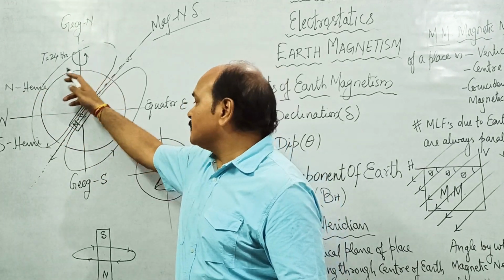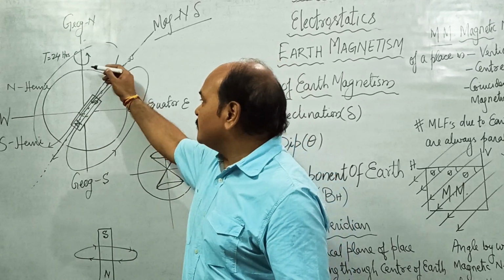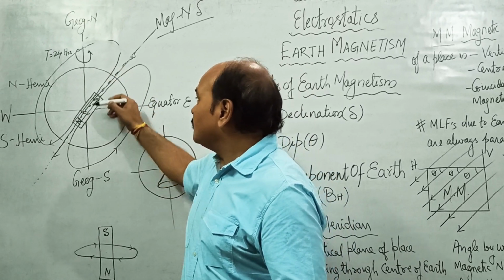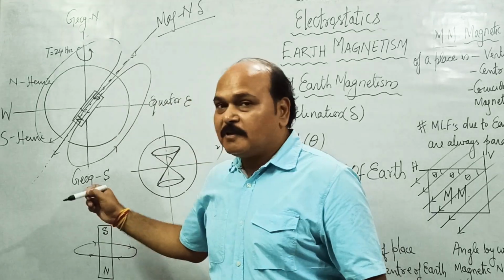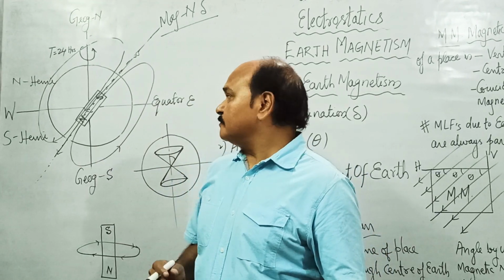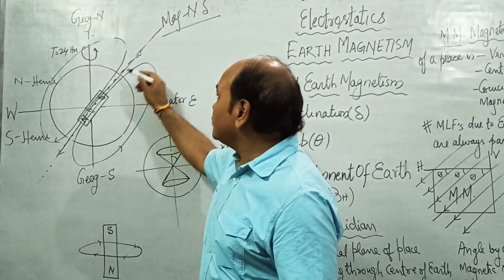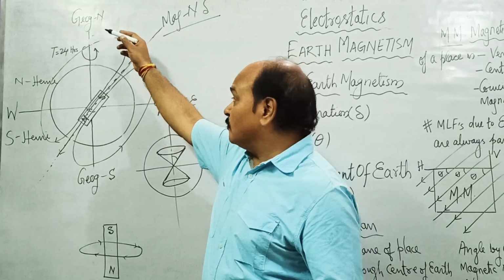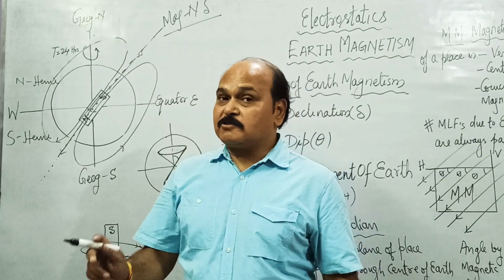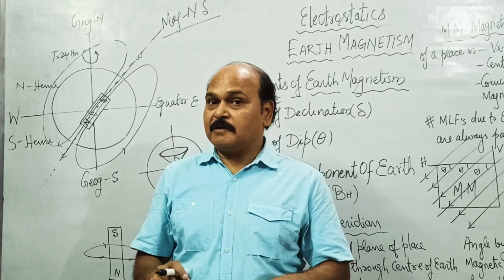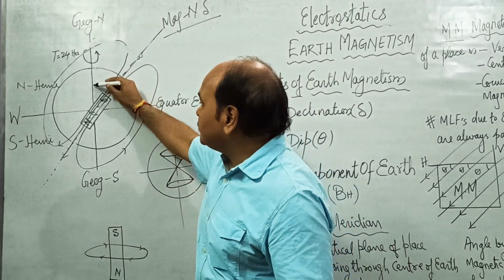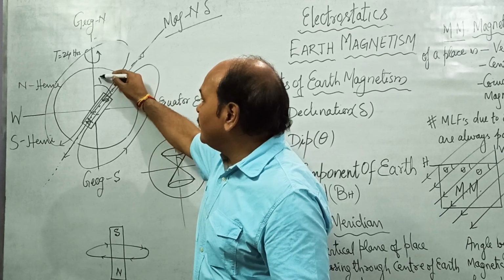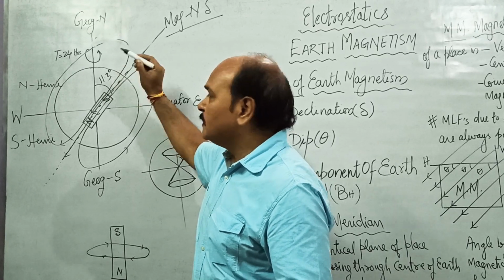We know our Earth is just like a sphere. This is the north pole, this is the south pole. The line joining the north and south poles is the geographical north-south. And the axis of the magnet is what? Magnetic north-south. So geographical north-south and magnetic north-south are not the same, they are different. The angle between these two axes is 11.3 degrees.